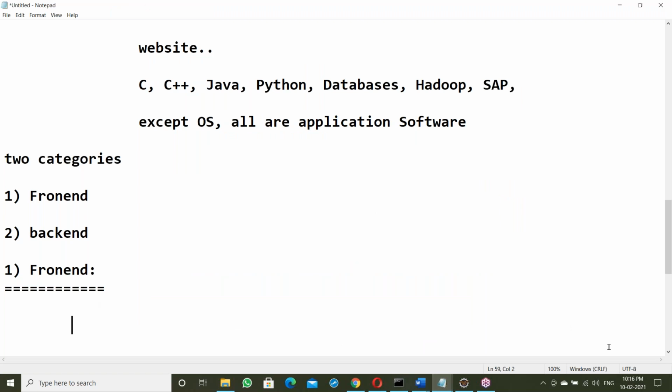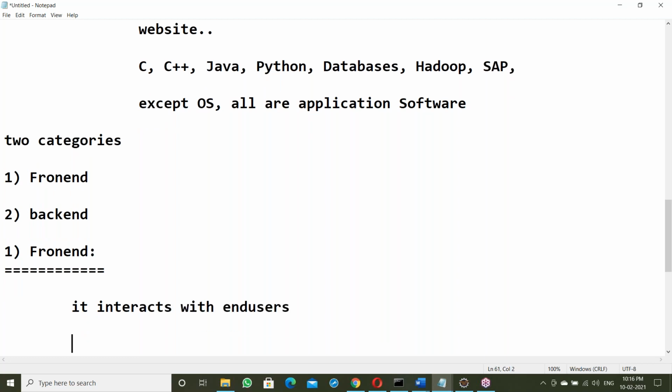So this is the front end here. The front end interacts with end users and collects data from end users. After collecting the data, it is stored in some location. That location is called the backend.